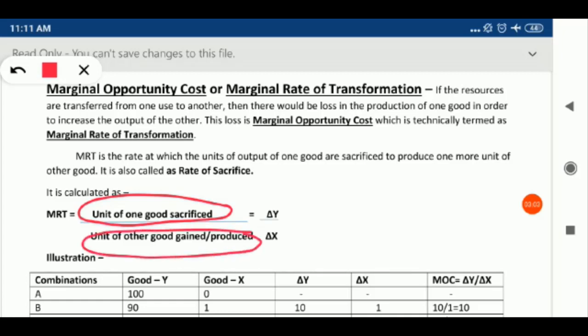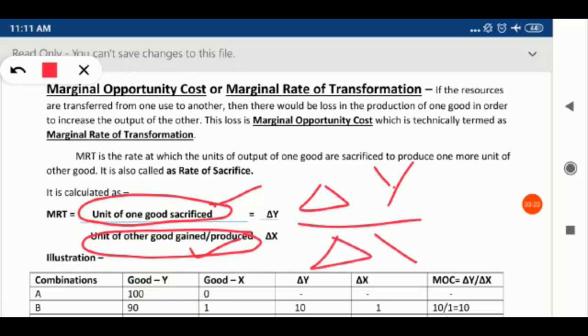When you sacrifice some units of one good, then only you can produce some units of the other good. It is also written as delta Y upon delta X, where delta Y is for the sacrificed good and delta X is for the gained good. So this is the formula for calculating marginal opportunity cost.